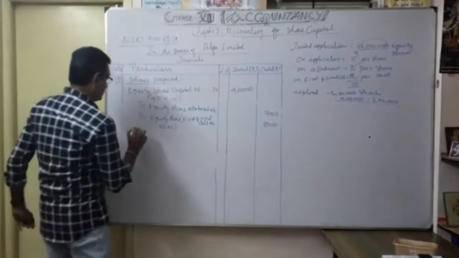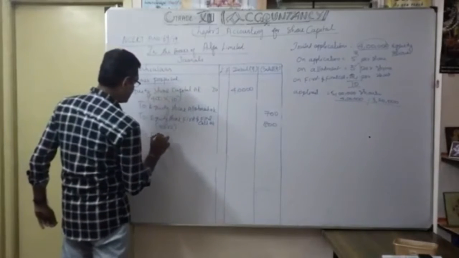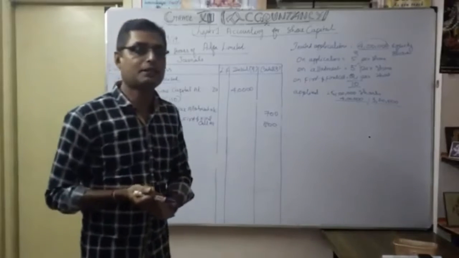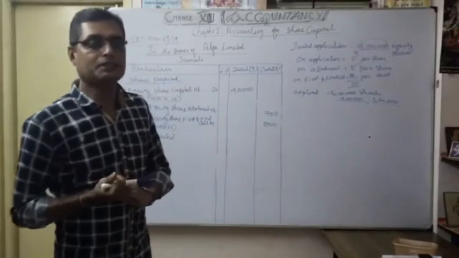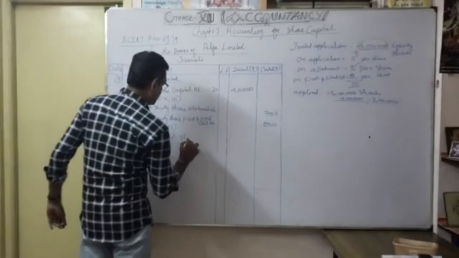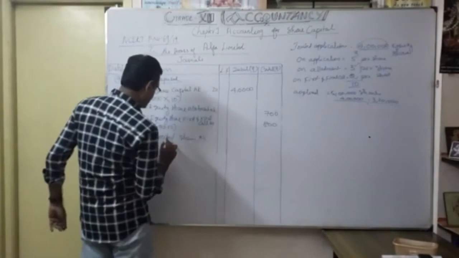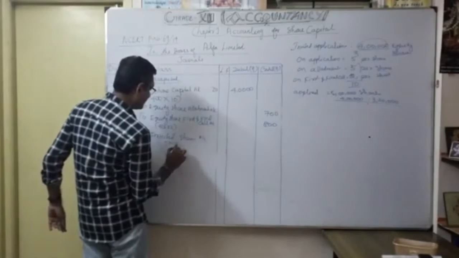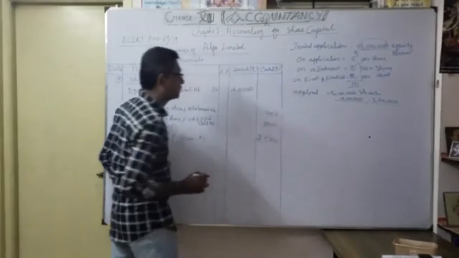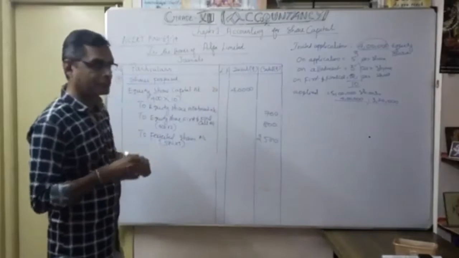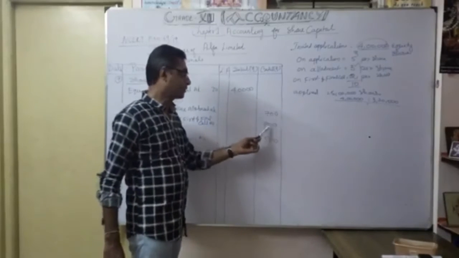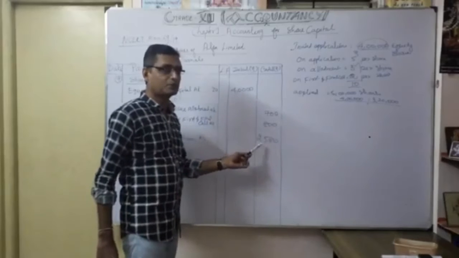So, what about the forfeited shares? The money already paid by that particular applicant on 400 shares, after the shares are forfeited, the company takes the money they paid earlier. Okay, so to forfeited shares account, you know very well how much. You can mention 500 shares they applied, so 2,000 rupees the company is going to take. Understood? If you make it debit and credit, you can easily understand. 4,000 here, 4,000 there. 700 plus 800, 1,500 plus 2,500.